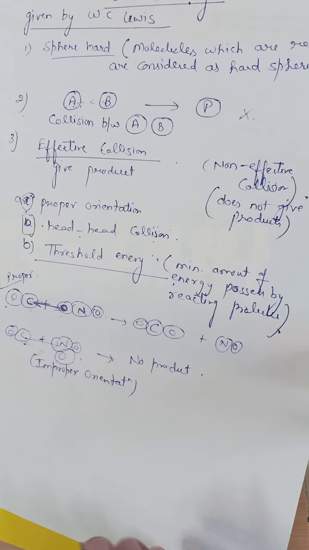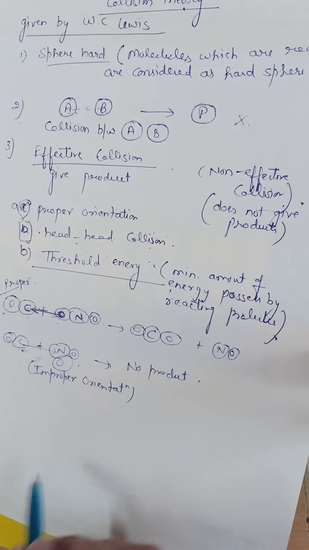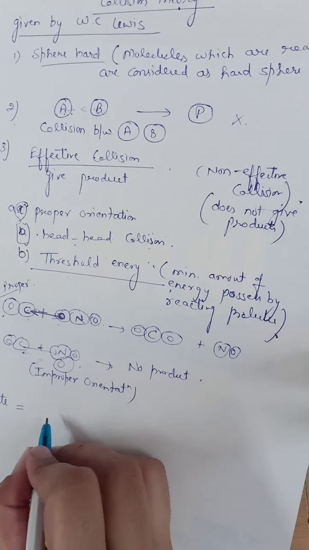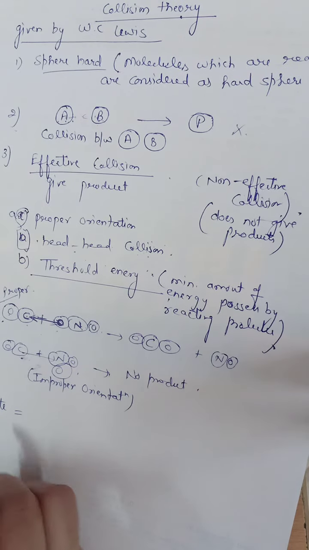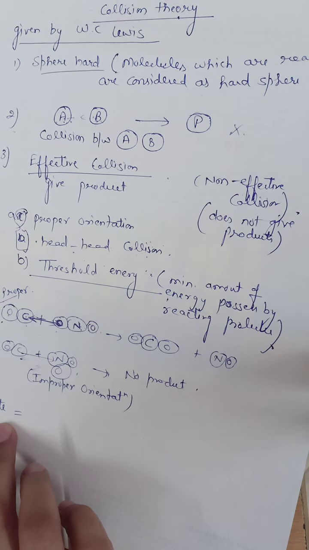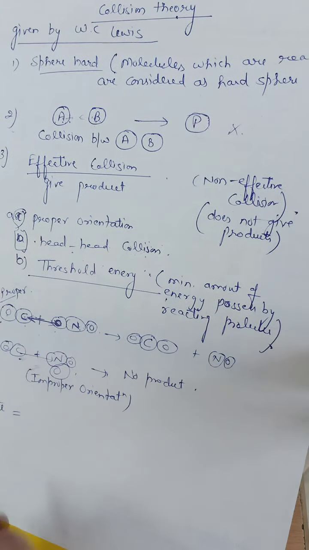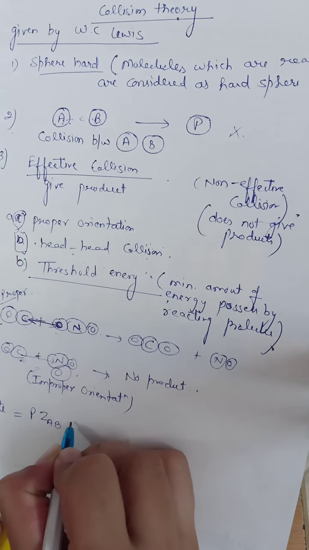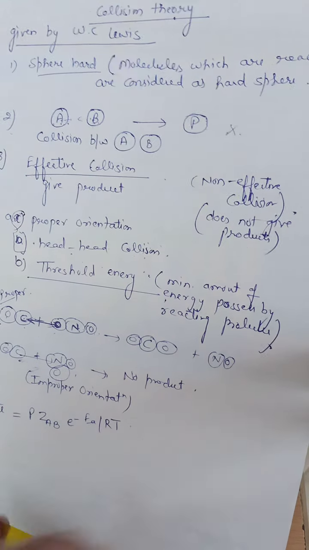Now, with the help of all this explanation, Lewis also gave a mathematical equation. That means the rate of any reaction depends upon all these factors: P Z_AB e to the power minus Ea upon RT.